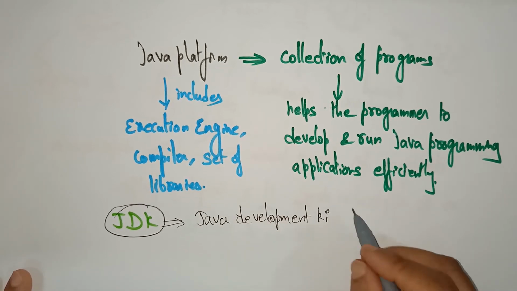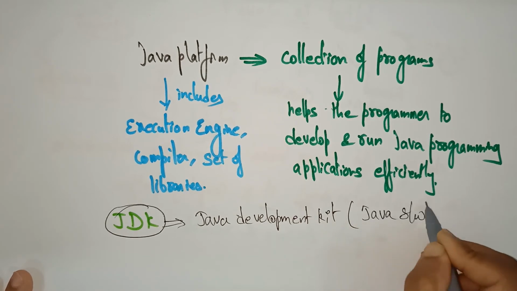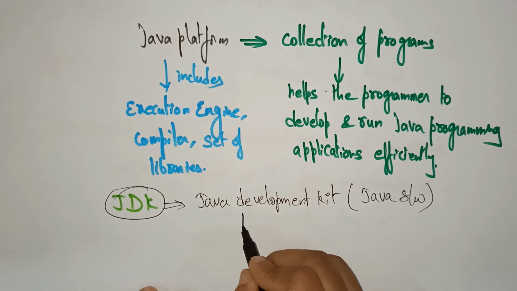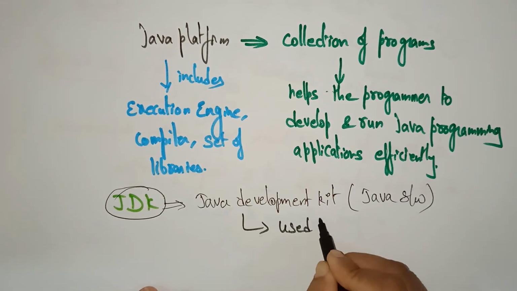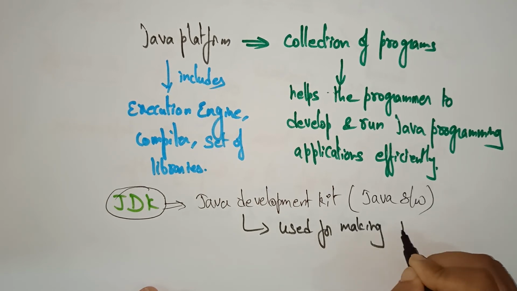What is this? It is Java software, a development kit. This software development environment is used for creating or making Java applications.